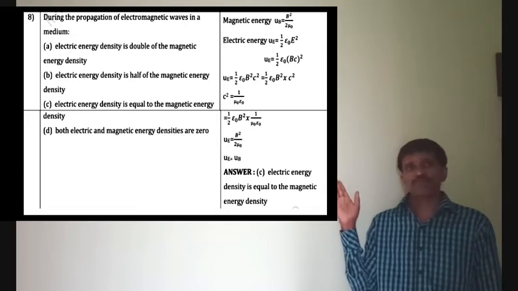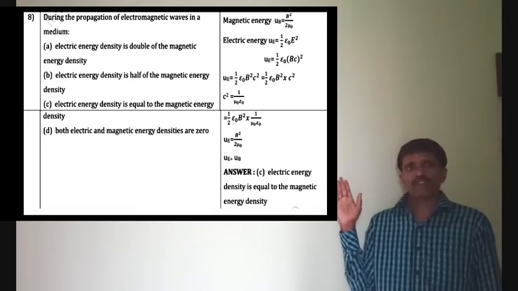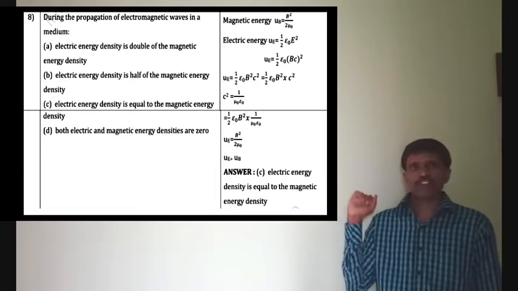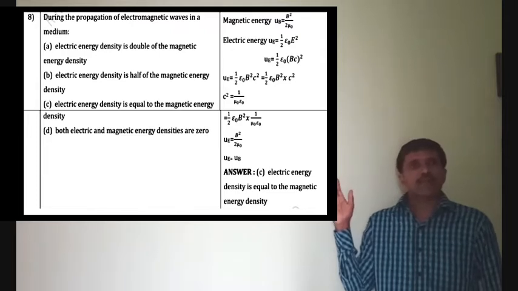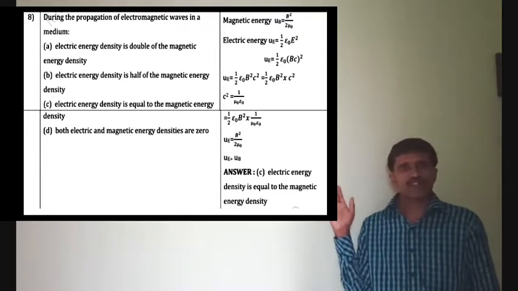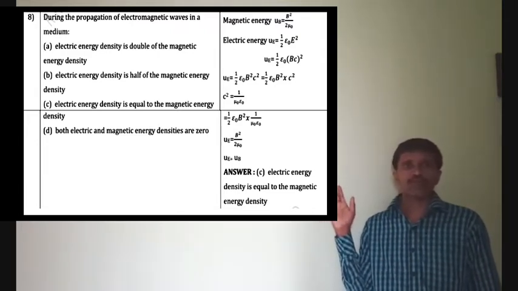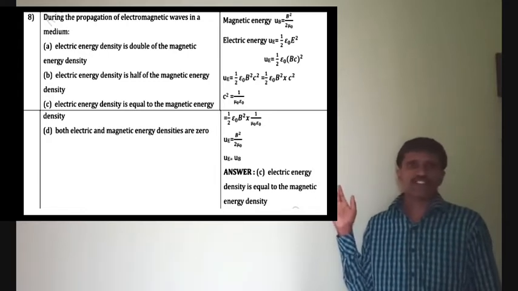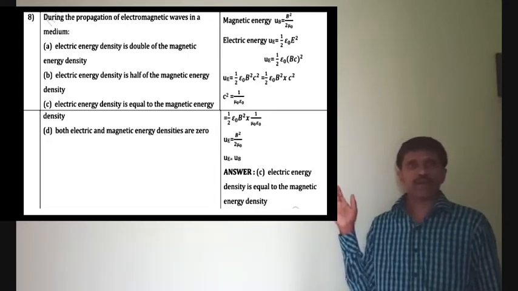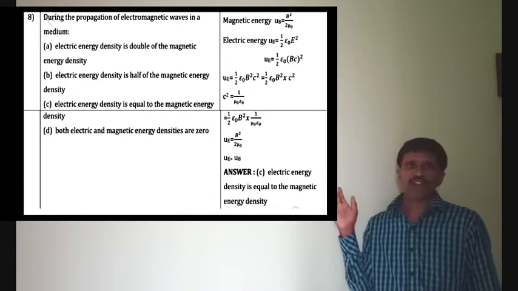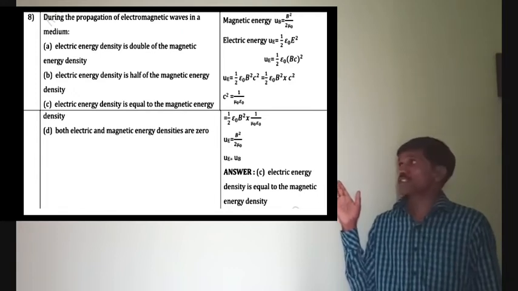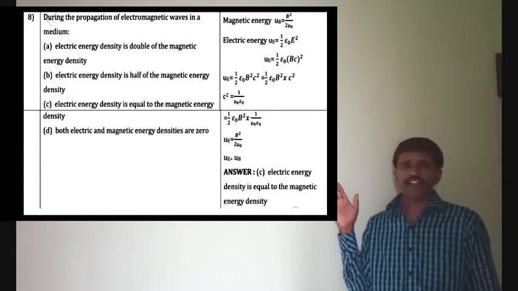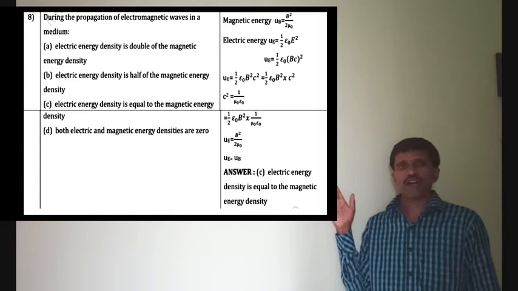We already studied that in the first 1 mark itself. Therefore substitute that C square value in the before equation. We will get 1 by 2 epsilon naught B square into 1 by mu naught epsilon naught. Therefore epsilon cancels, remaining term UE is equal to B square by 2 mu naught. Therefore UE is equal to UB. The electric energy density is equal to the magnetic energy density.